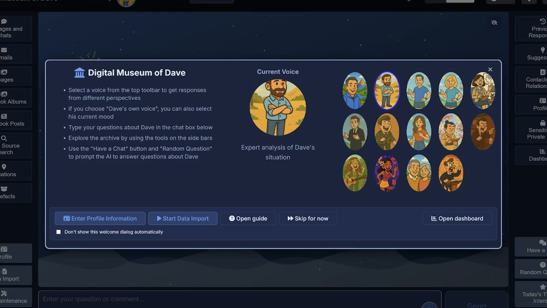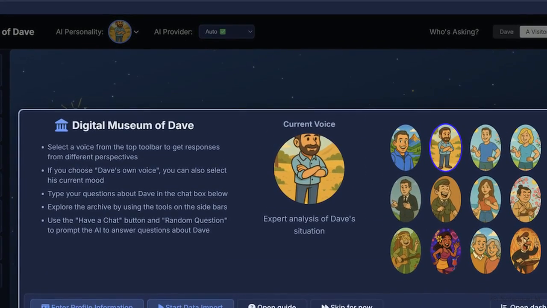Look at the interface for this digital archive. You can interact with different AI personas to retrieve answers from a lifetime of data. But this polished exterior conceals a difficult reality. The underlying large language models possess zero inherent memory of your data.